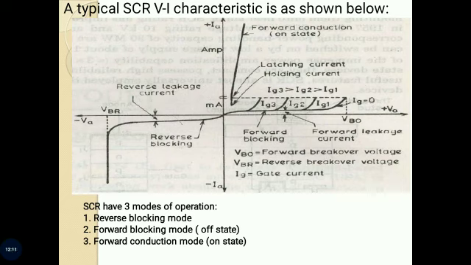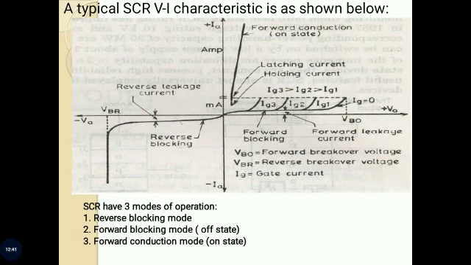In case the forward voltage is increased, then the reverse bias junction J2 will have an avalanche breakdown at a voltage called forward breakover voltage VBO. When forward voltage is less than VBO, SCR offers a high impedance. Therefore, a thyristor can be treated as an open switch even in the forward blocking mode.